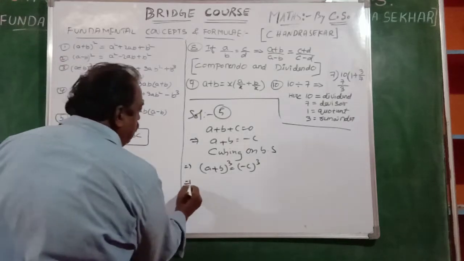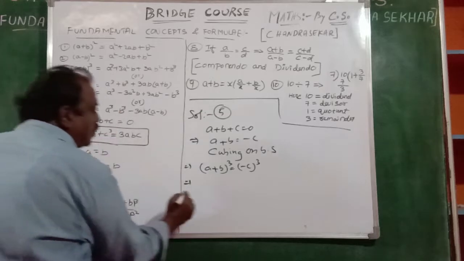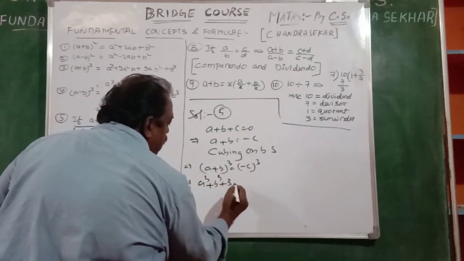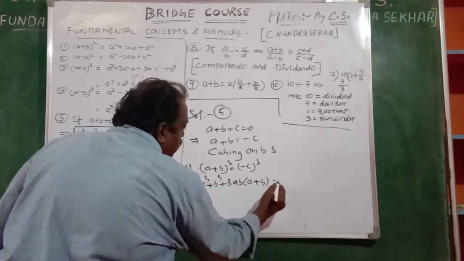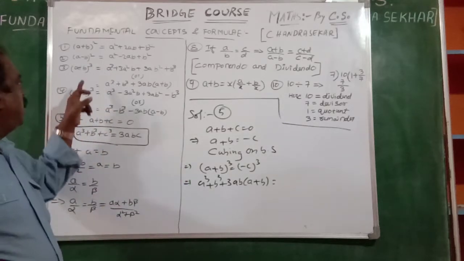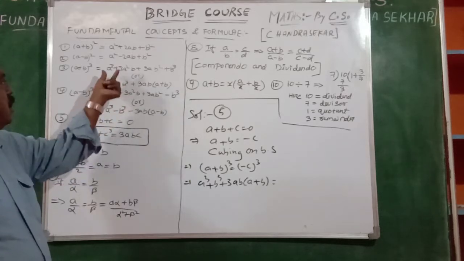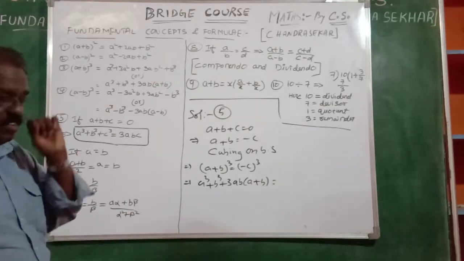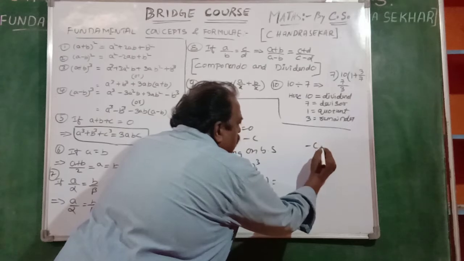What is a plus b whole cube? Already we know a formula. This formula, not this one. It is a cube plus b cube plus 3ab of a plus b. I am mentioning the formula, not the first one. Both are same. Already I said it. A cube plus b cube plus 3ab of a plus b. That is to be mentioned. And minus c cube.